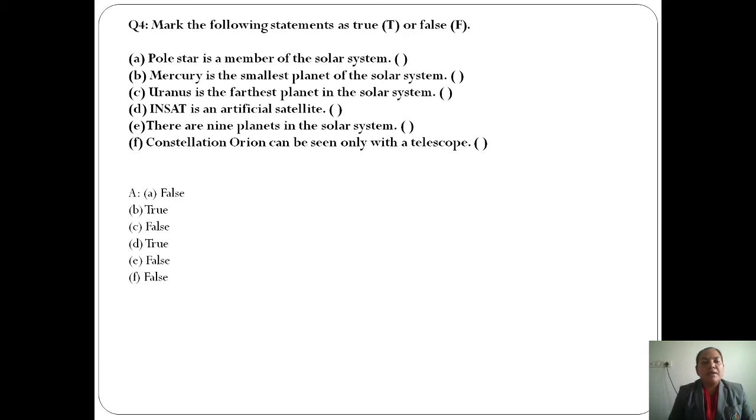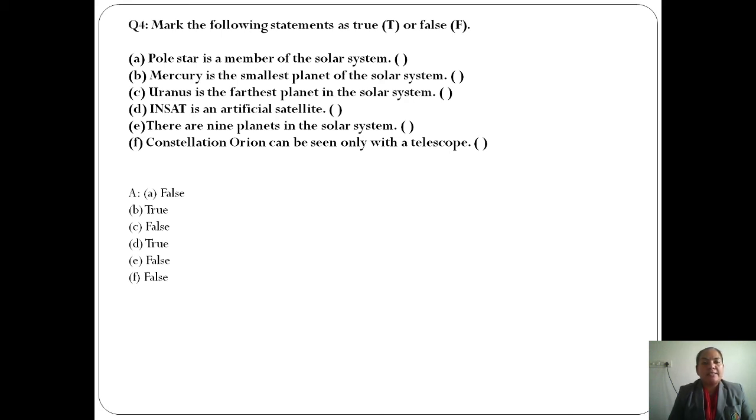The second one: Mercury is the smallest planet of the solar system. Yes, Mercury is the smallest planet and the nearest planet to the Sun, and also the hottest planet. Next: Uranus is the farthest planet in the solar system. No, the answer is false. Then which is the farthest planet? Neptune. Fine.